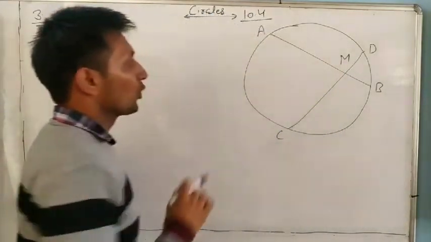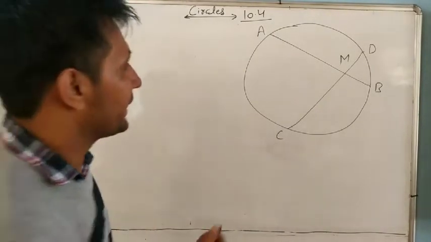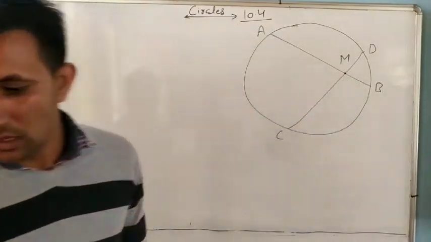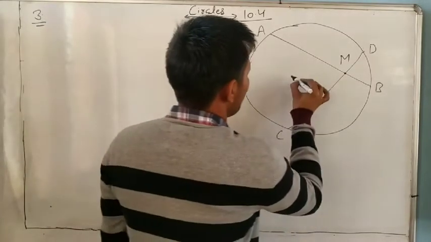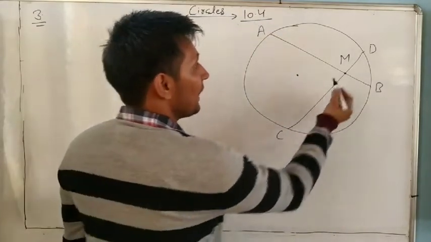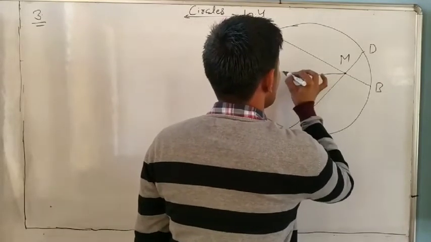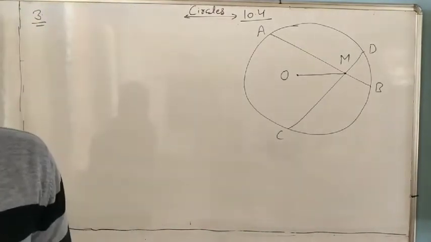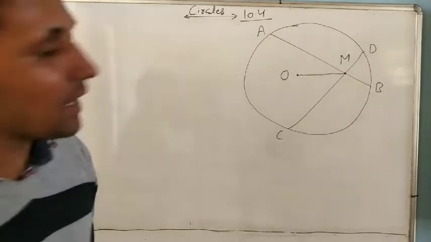So we have to prove that the line joining the point of intersection to the center makes equal angles with the chords.